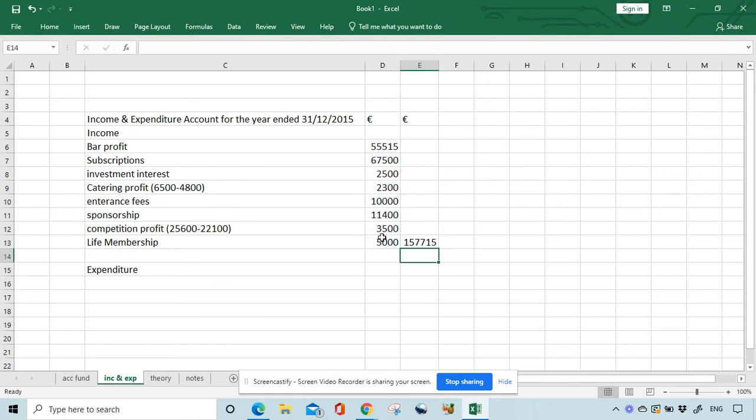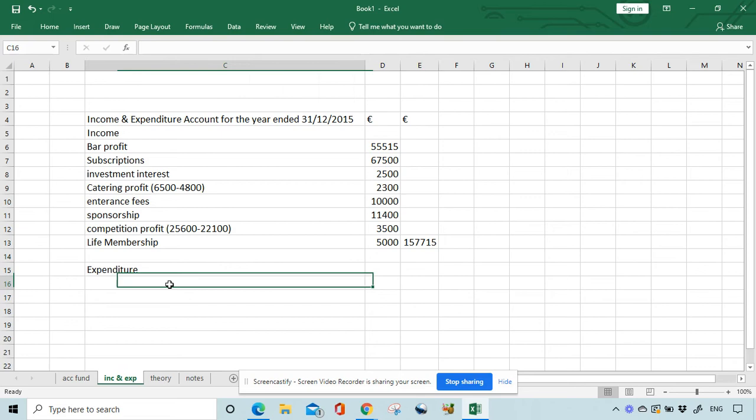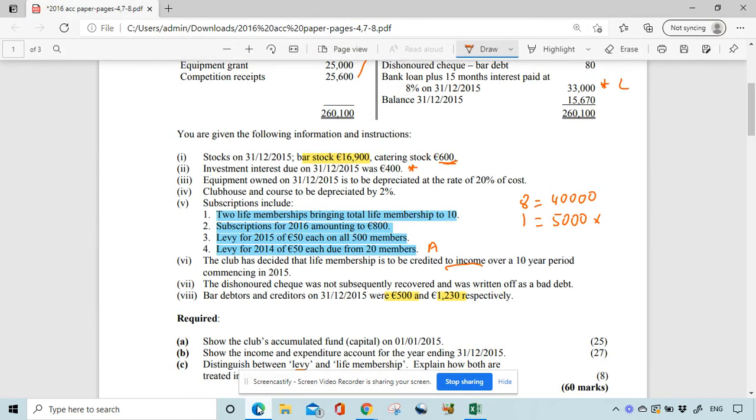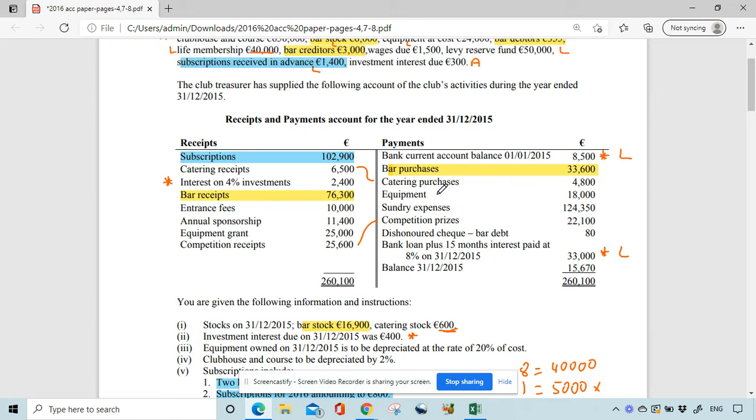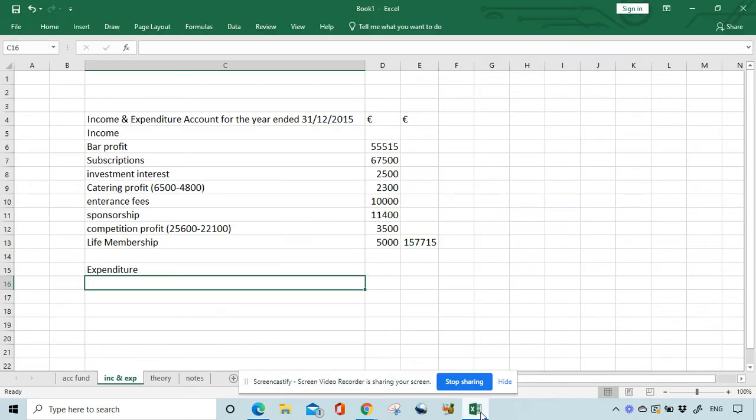We get 157,715. Okay, let's look at the expenditure. So we're looking at the payments section. We've dealt with bank account balance, bar purchases, and catering purchases. We do not put in equipment, but we do put in depreciation of equipment. So I'll just put that in.